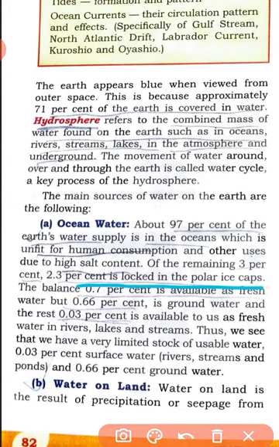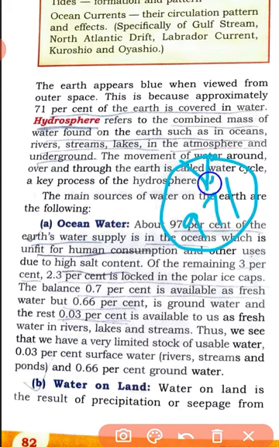If it is 100% of total water, then almost 97% is in the ocean water. So only 3% remains, and amongst them 2.3% is locked in the polar ice cap.